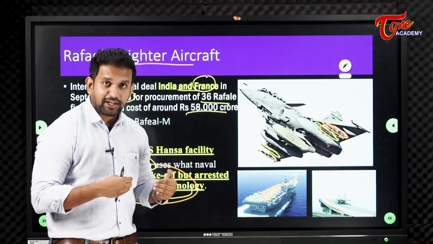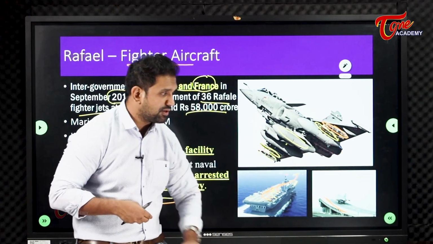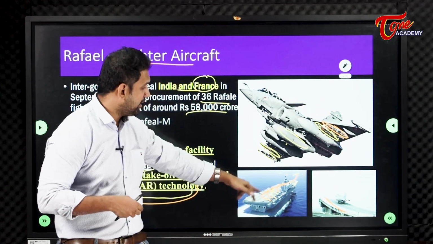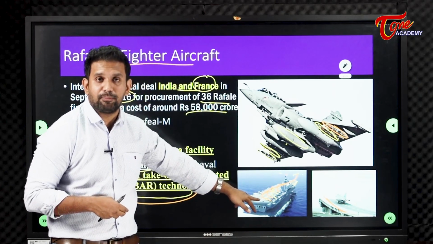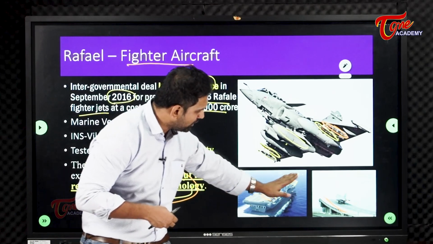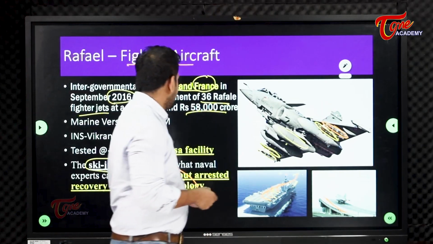Generally, aircraft, the jets, require a longer platform. An aeroplane is called a jet, and it requires a long runway. But here we are putting it on the ship itself, onboarding it. That's why we have a short one. Even if it is short, it will recover itself and fly properly.